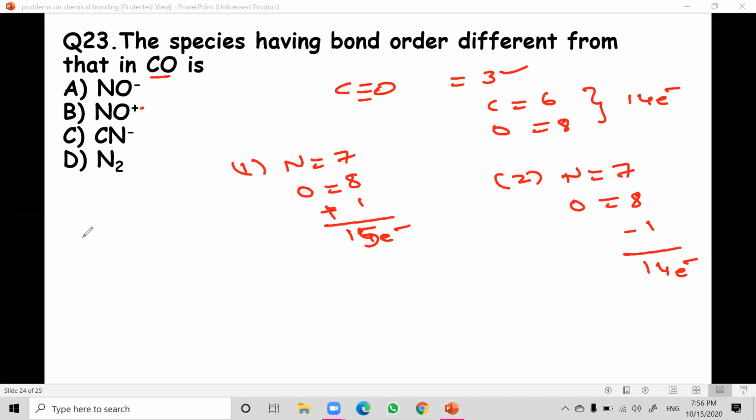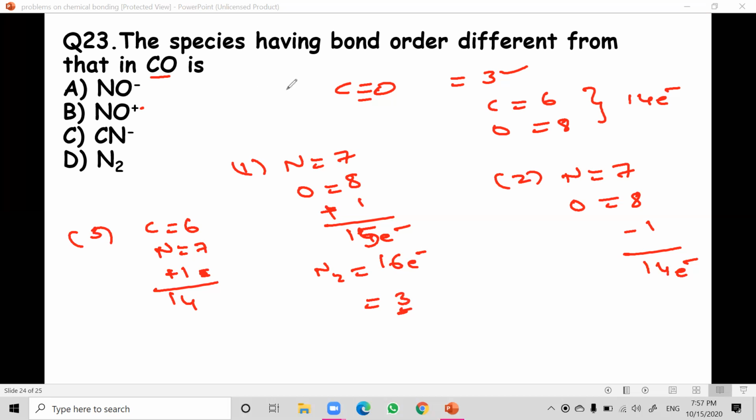Now cyanide minus also if we take into consideration. Third one, cyanide. Carbon atomic number is 6, nitrogen is 7, and minus is plus 1. So this is also 14. Now nitrogen has 16 electrons, but its bond order is 3, we already know.